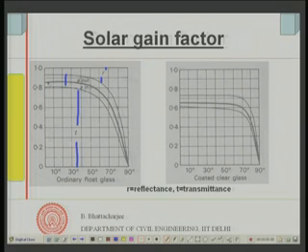So, this gives us the solar gain factor, this is theta, the solar gain factor line is here, right. As you can see, the solar gain factor varies with the angle of incidence. This is for normal glass, ordinary float glass, and this is for coated glass.